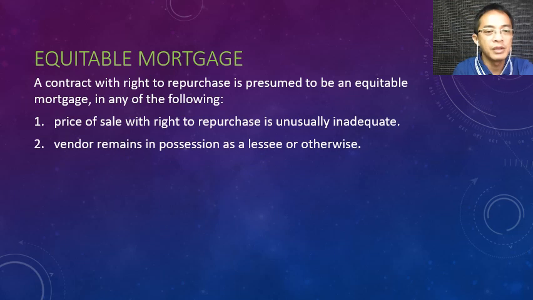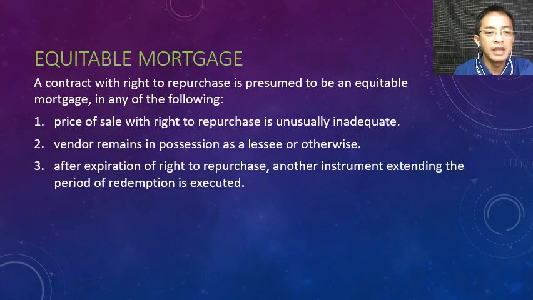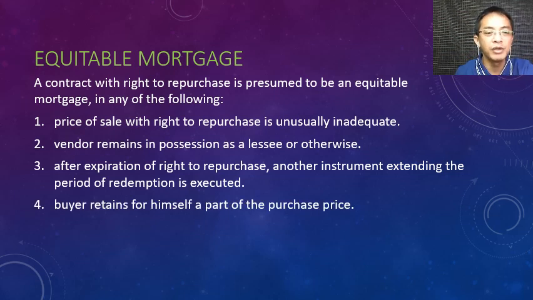Number two, when the vendor remains in possession as a lessee or otherwise. Number three, after the expiration of the right to repurchase, another instrument extending the period of redemption is executed. Number four, the buyer retains for himself a part of the purchase price.